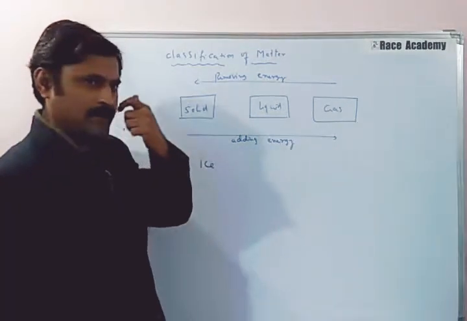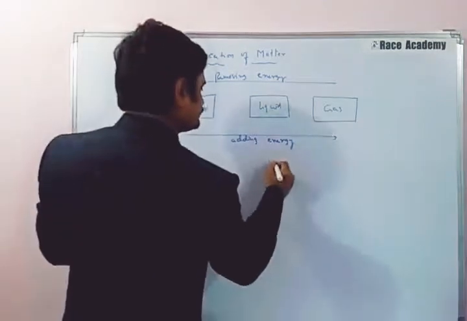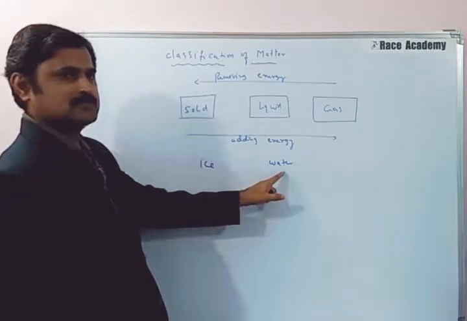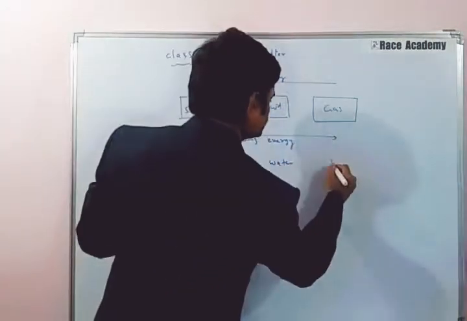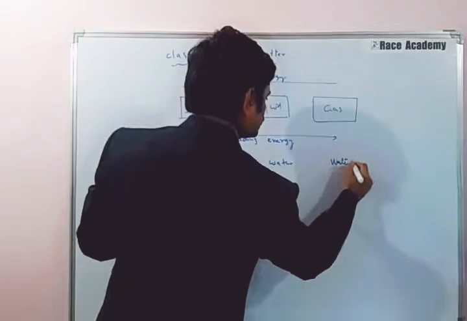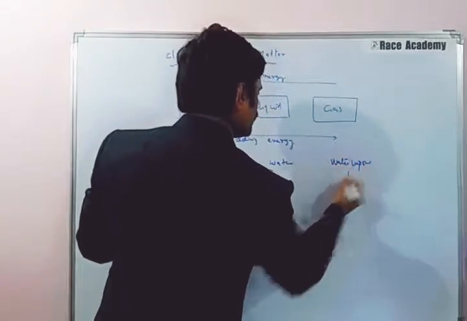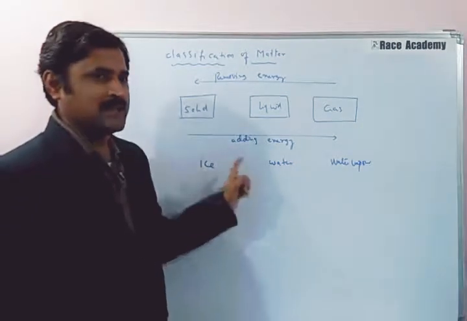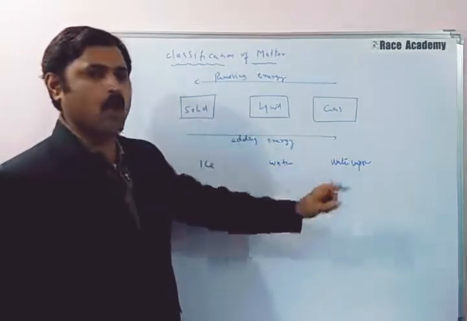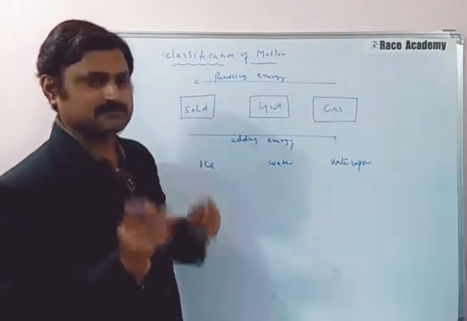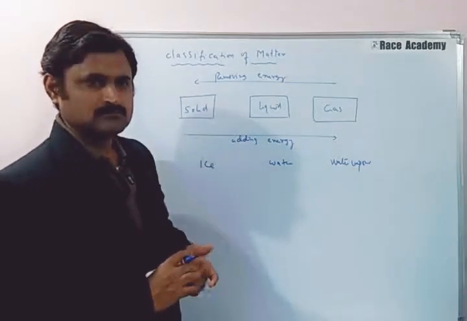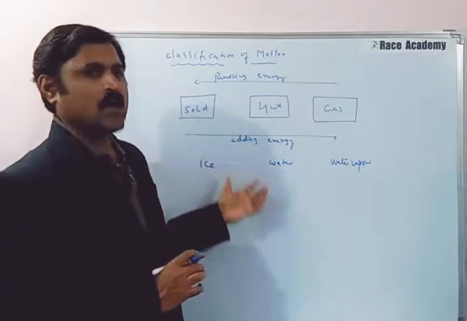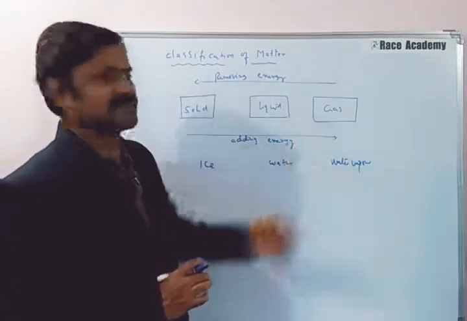just now I told water, water vapor, steam. Water vapor is nothing but steam. Ice, liquid water, water vapor all have the same kind of matter. Water melting and boiling give the same result.